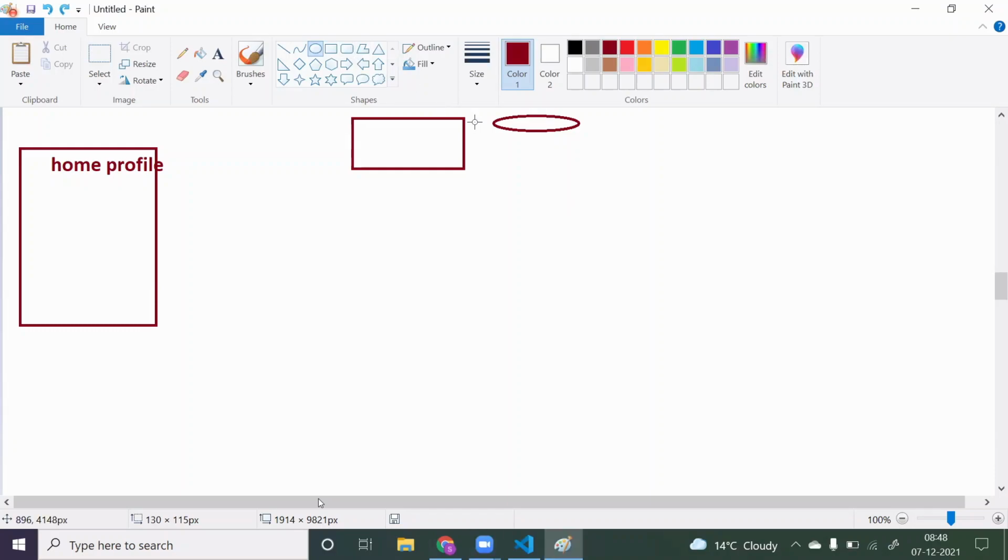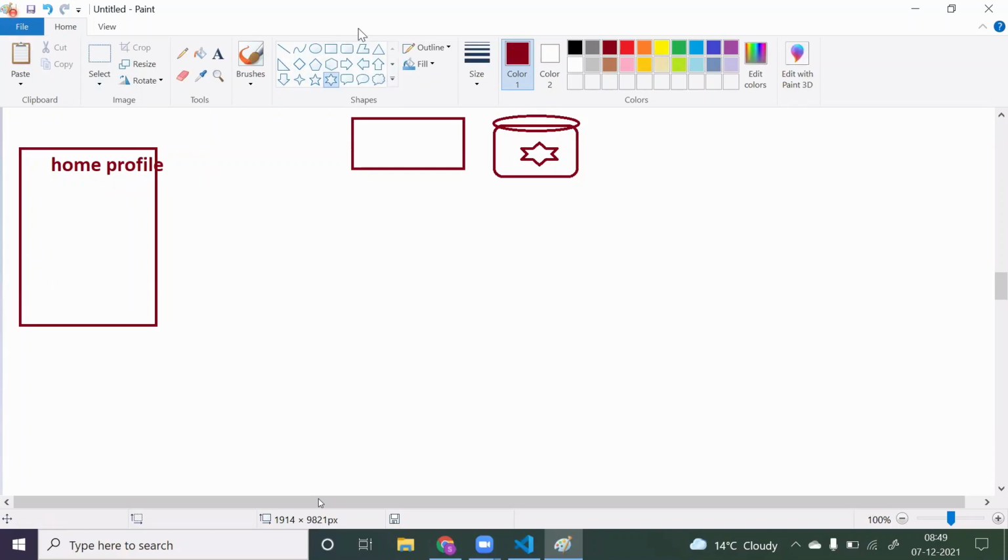In this database, you have certain data. This data contains the data of the home component plus the profile component.